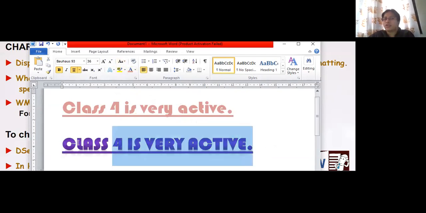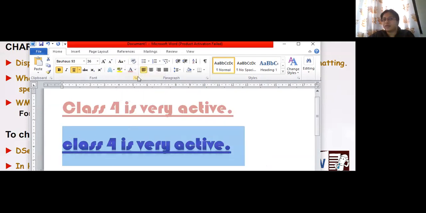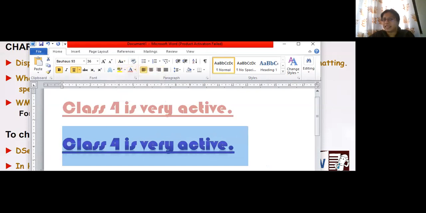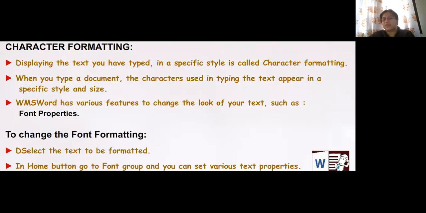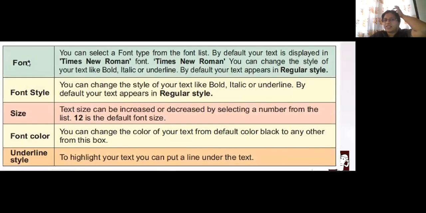In the last class we studied toggle case and all those cases also. If you want everything in uppercase, make it uppercase. If you want everything in lowercase, lowercase. Then sentence case. This is how you can do character formatting. Children, this chapter is purely about text formatting, which is why it looks like a revision for you.